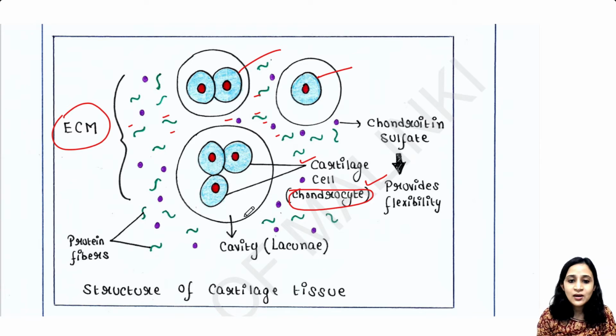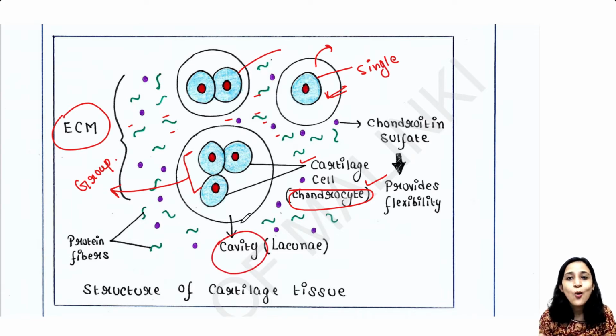Okay. Now here a new thing you can see, that these chondrocyte cells are found in clusters like this, or they are found single like this. So here it is the single chondrocyte, and here the chondrocytes are in a group or cluster, and they are surrounded by a particular thing. This is called a cavity, because this is like a hole. This is the cavity, and the cavity is also known as lacunae.